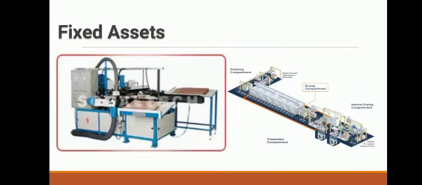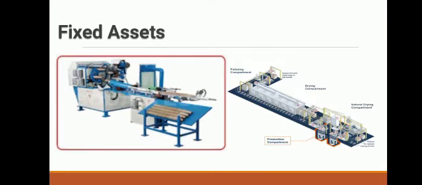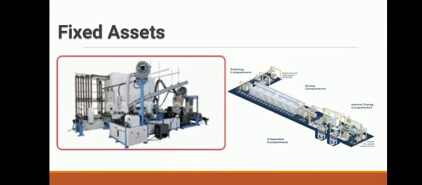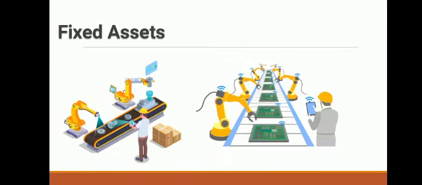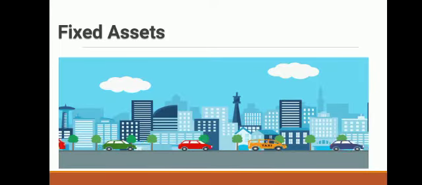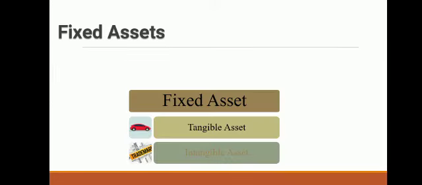See different types of machines, different types of plants shown in this image are examples of fixed assets. You can see different images of fixed assets. Factory building is an example of fixed assets. Factory vehicles are an example of fixed assets.